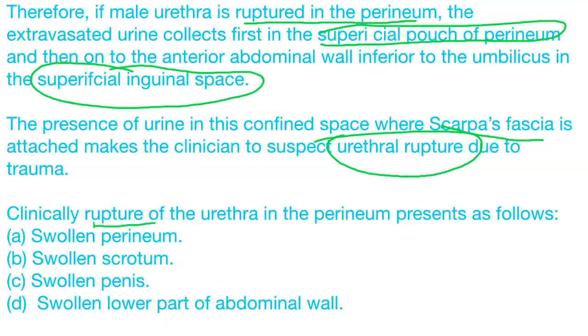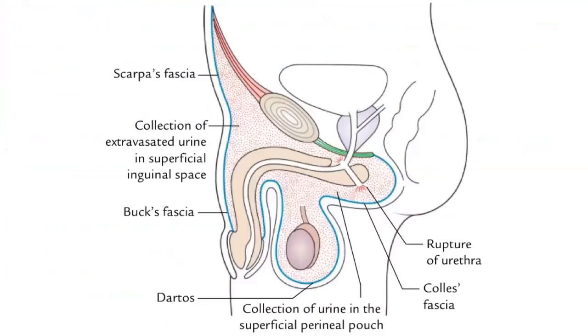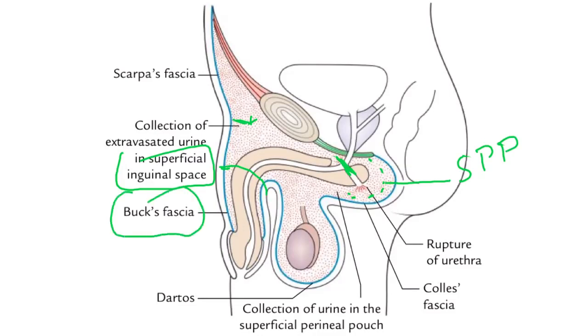So traumatic rupture of the urethra can present as swollen perineum, swollen scrotum, swollen penis, or swollen lower part of the abdominal wall. You see, if the urethra is ruptured here, urine will be collected here in the superficial perineal pouch, or here in the superficial inguinal space, right? Or it can present as a swollen penis, or in the scrotum.